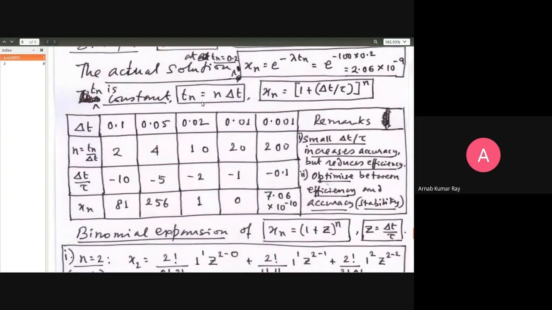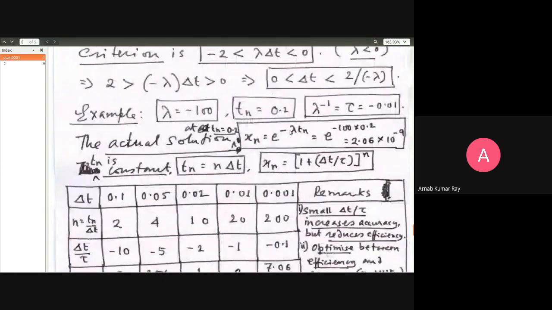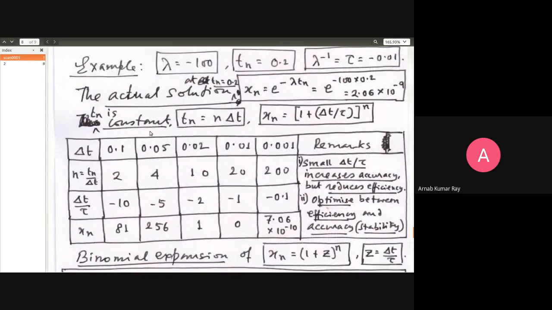Tn, I'm saying, you don't have any choice. It is fixed at 0.2. You can now take delta t as per your choice. It is arbitrary. You have no clue, so you're just taking delta t to be equal to 0.1. Okay, fine. If delta t is equal to 0.1, then by this formula, Tn being equal to 0.2, n will